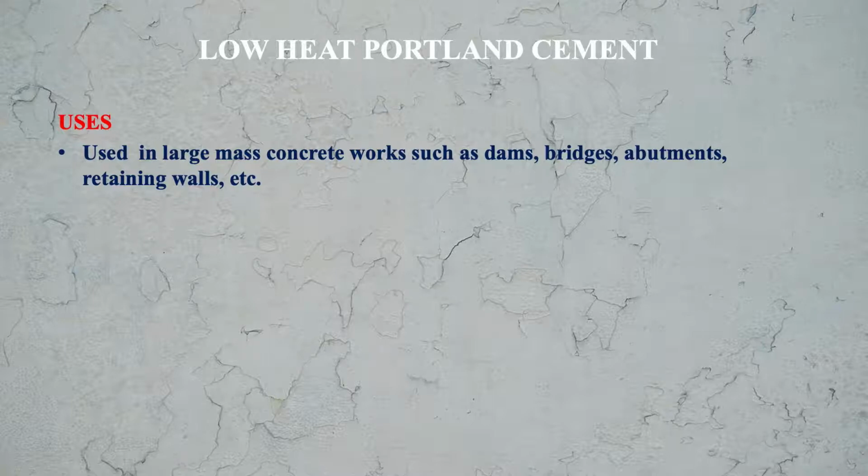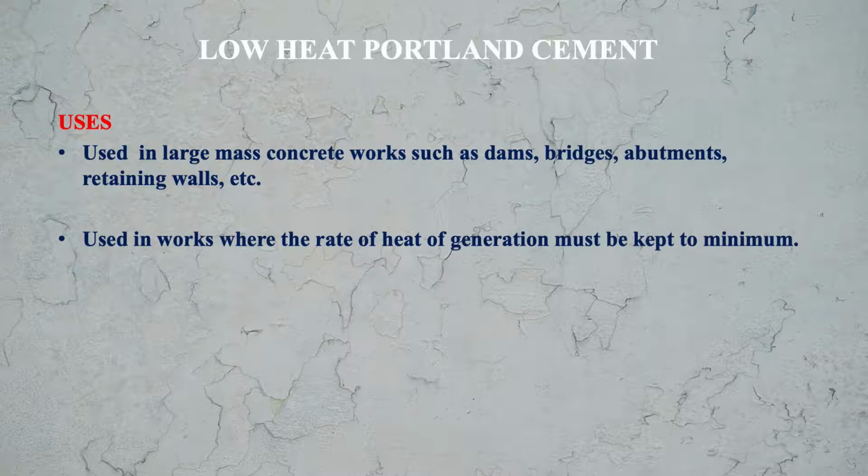So to avoid that, in these mass concreting works, we are using low heat Portland cement. Low heat Portland cement is also used in works where the rate of heat generation must be kept to a minimum. Now let us see another type of cement. This is sulfate resisting cement.